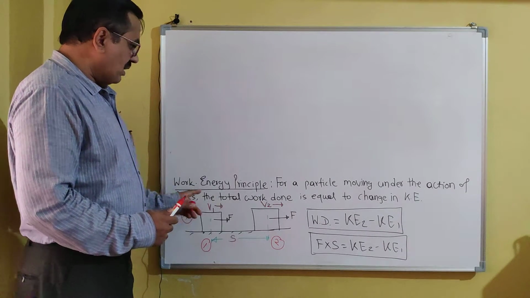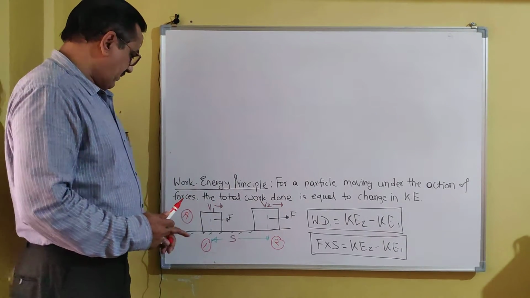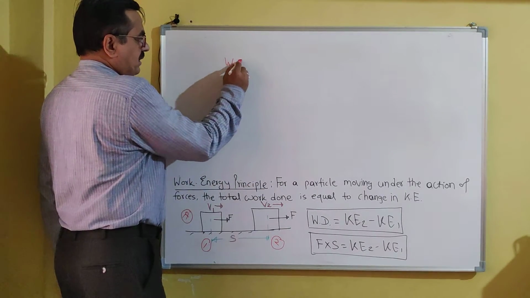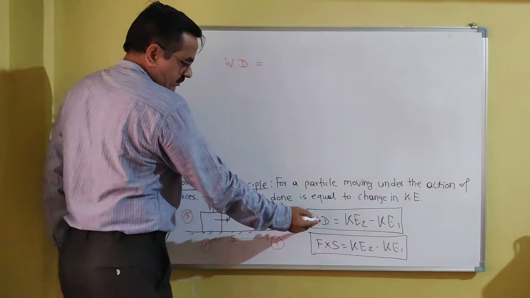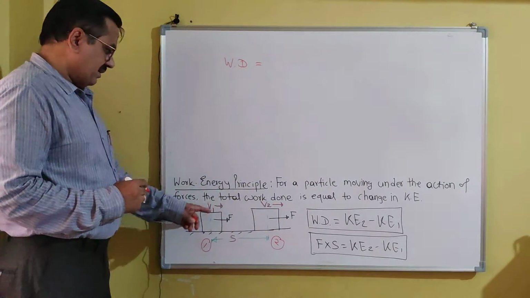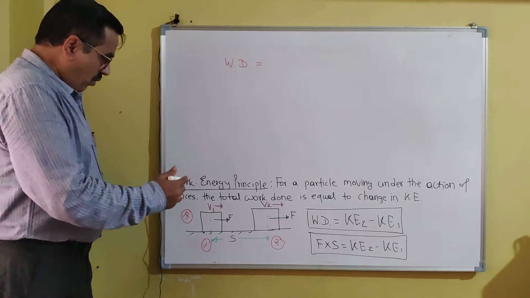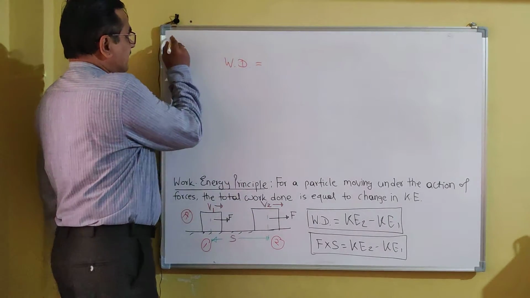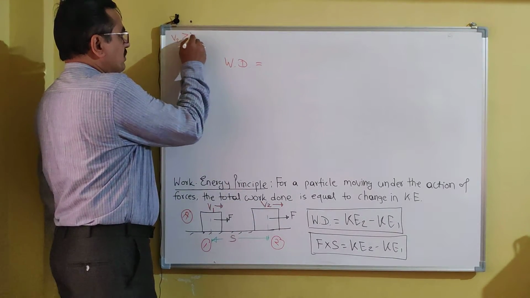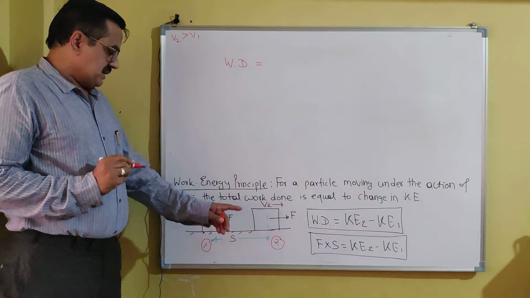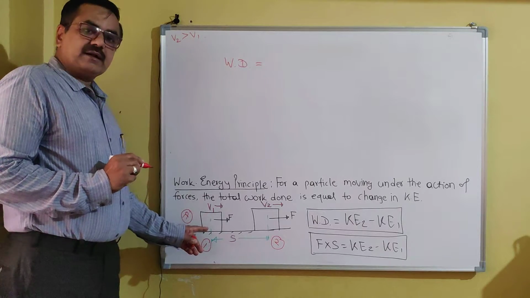Hence according to the work energy principle, the total work done is equal to the change in kinetic energy. Now here v2 is greater than v1, so the kinetic energy at point 2 is greater than that at point 1.